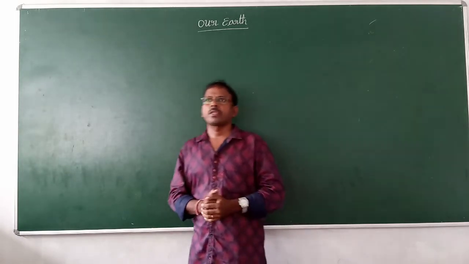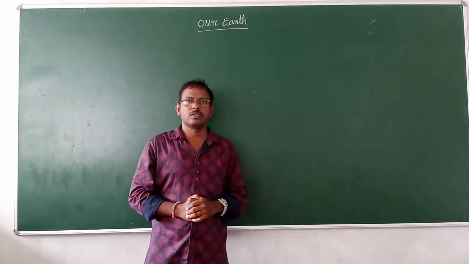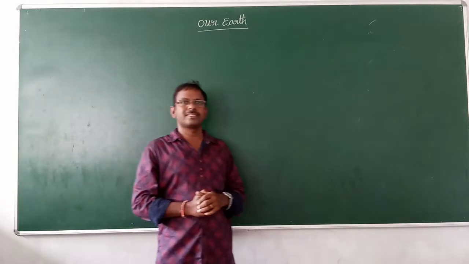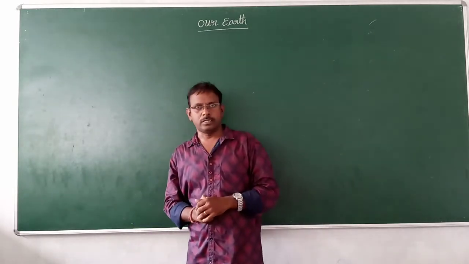So here we will learn the first lesson from this social textbook, that is Our Earth. What is that? Our Earth.